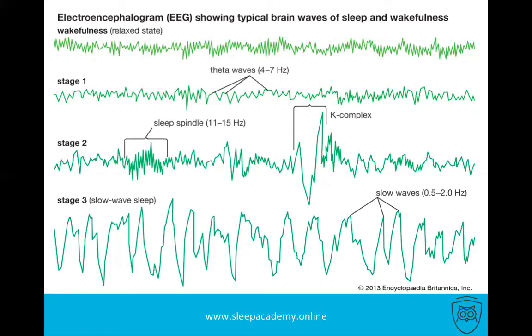Each of these EEG lines will be identified. These different stages will be identified by their own characteristics, such as spindles, K complexes, slow waves, theta waves, or alpha waves. As you can see, the differences are there.